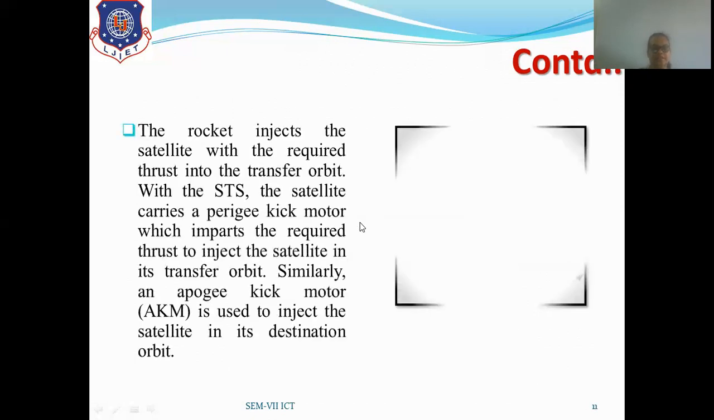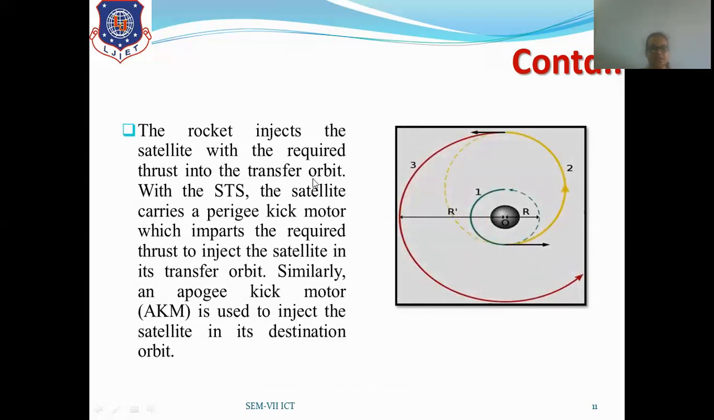The rocket injects the satellite with the required thrust into the transfer orbit. With the STS, the satellite carries a perigee kick motor. If it is at a perigee point, then it will use the perigee kick motor to inject the satellite into the transfer orbit. And if it is at an apogee point, then the apogee kick motor, that is AKM, is used to inject the satellite into its destination orbit. So for the transfer from the lower orbit, a perigee kick motor is used, and after that, when it is transferred to the higher orbit, an apogee kick motor is used.